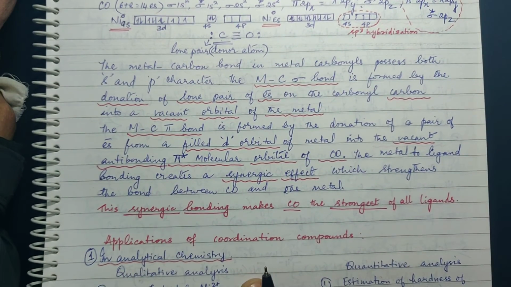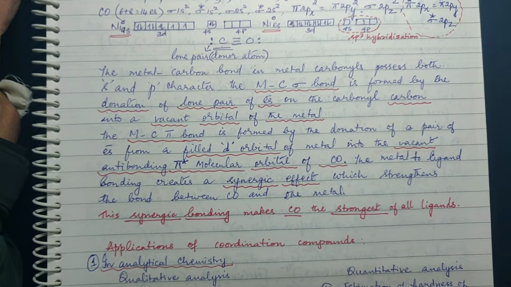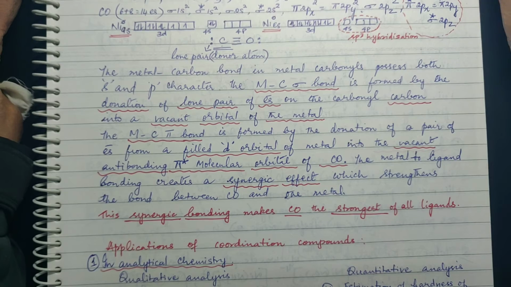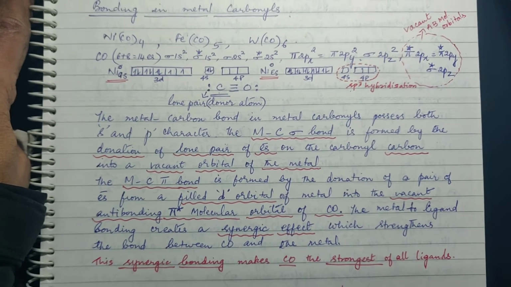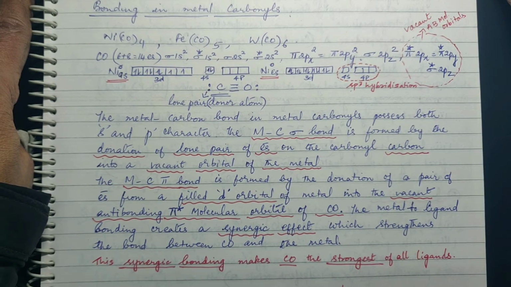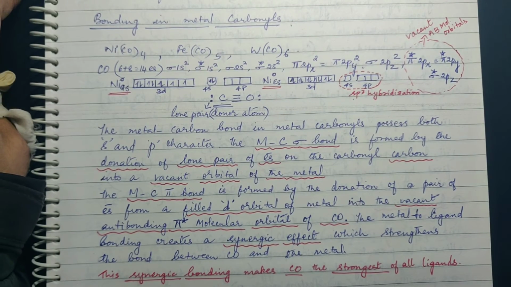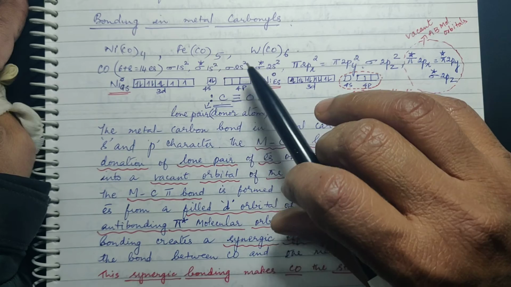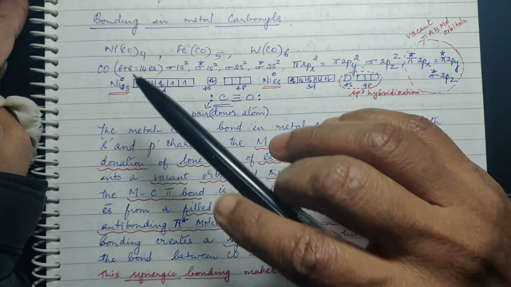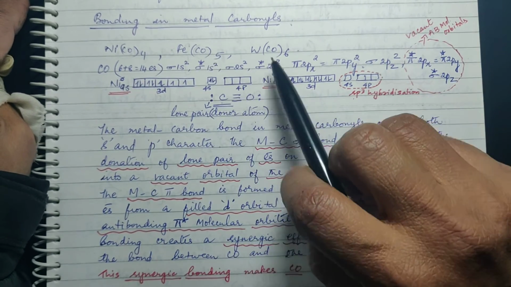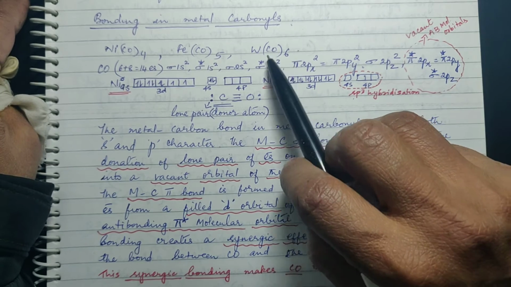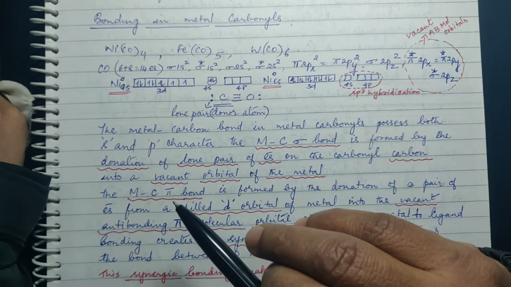Now let us see bonding in metal carbonyls. These are a few metal carbonyls: nickel tetracarbonyl, iron pentacarbonyl, and tungsten hexacarbonyl. These are all metal carbonyls.